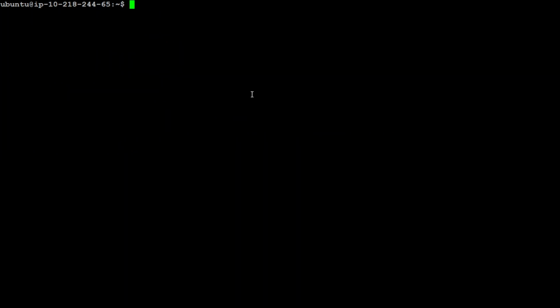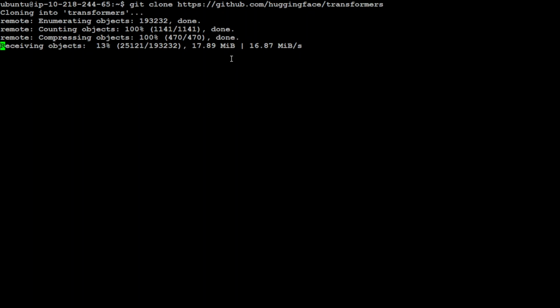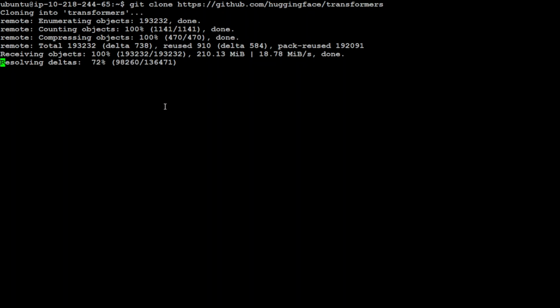Let me clear my screen. The first step we need to do is to clone the transformers repo, because in the existing version available through pip, this new feature is not available, especially the Qwen mixture of expert implementation, so we need to clone it. So let me clone the transformers library. Let's wait for it. It is quite big, so make sure you have plenty of space on your system. Almost there, and then we will cd to this directory once the deltas are done.